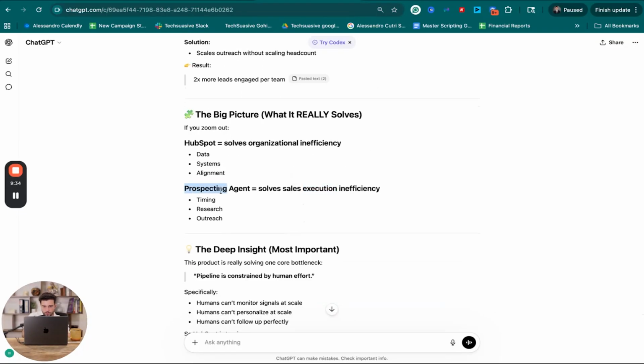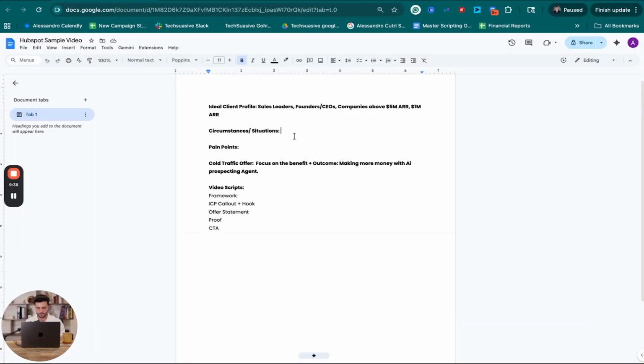What I want to get with this prospecting agent, I want to talk about the fact that they can make more money as a byproduct of using this. So that's really what we want to talk about here. So I'm going to go away. I'm going to build out some circumstances, situation, pain points, and then I'm going to come back and show you exactly how I came up with those. And then we'll go from there in terms of actually creating the copy.